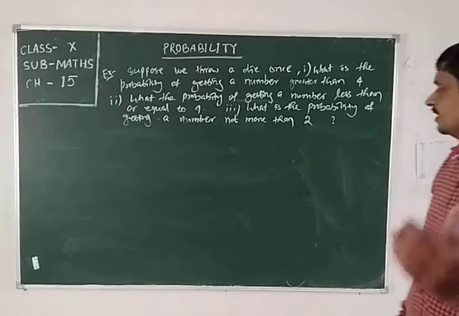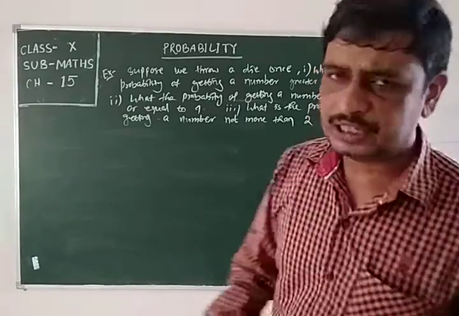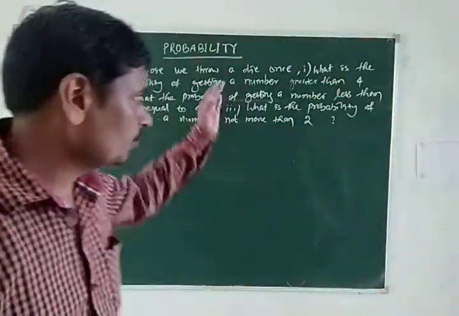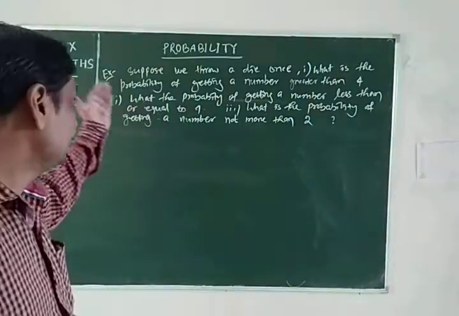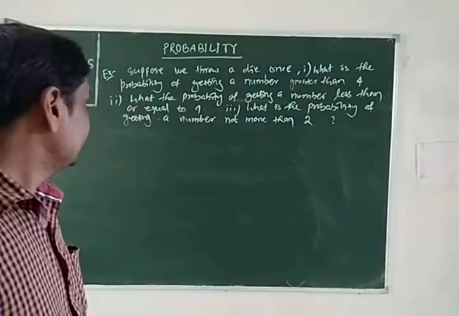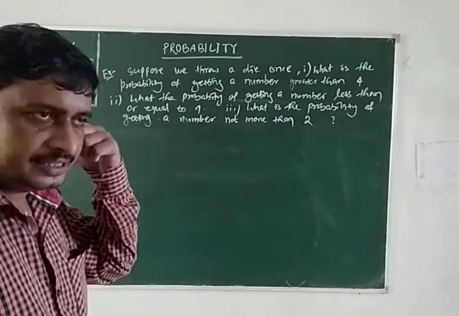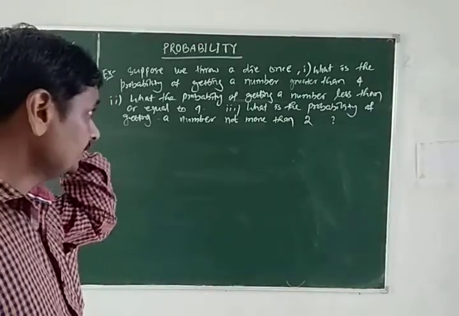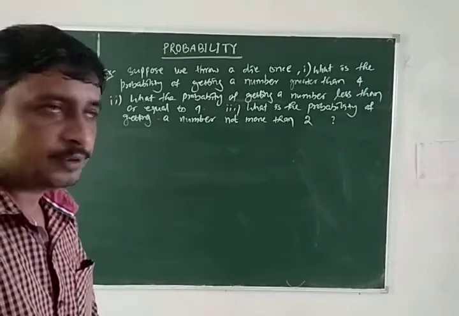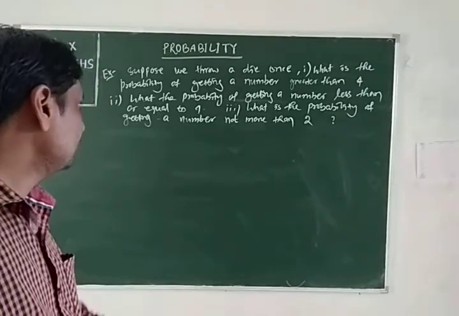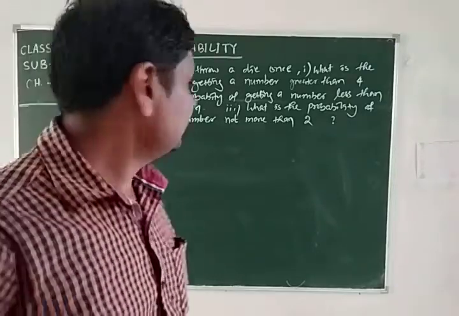Suppose we throw a die once. We have to find the probability of getting a number greater than 4. Second, the probability of getting a number less than or equal to 4.